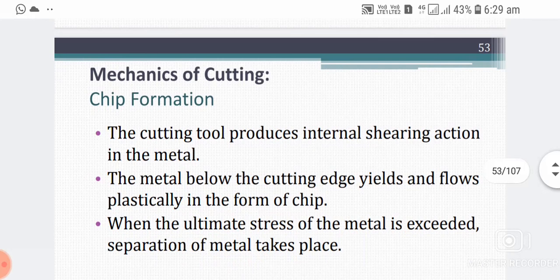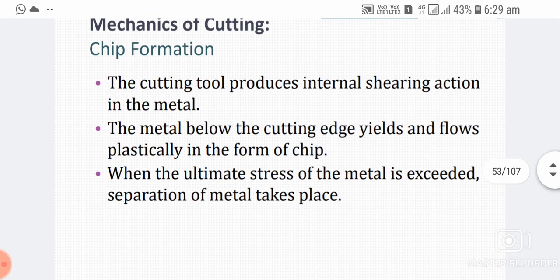Mechanics of cutting. Chip formation. The cutting tool produces internal shearing action in the metal. The metal below the cutting edge yields and flows plastically in the form of a chip. When the ultimate stress of the metal is exceeded, separation of metal takes place.